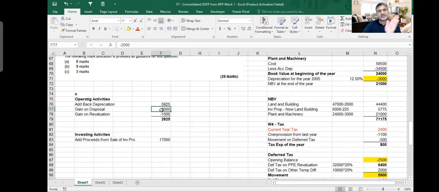But so you adjust for 2 million, you decrease your cash flow because that's not operating cash flow. You received the cash, 17 million, but 2 million was put in other income, so we add back. I'm sorry, we subtract it from there. In the cash flow statement, in investing activities, whatever cash you have received by selling the asset, you show. So 17 million we have received, so we put 17 million here.